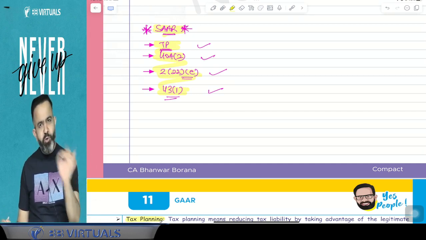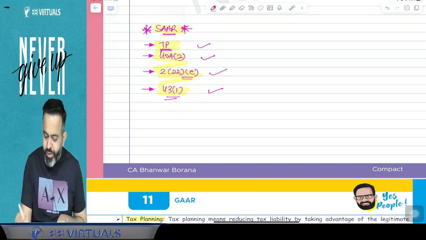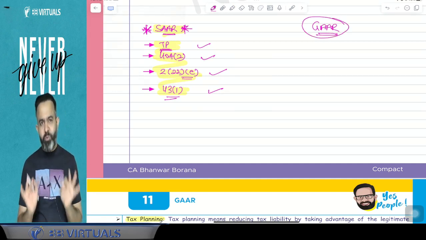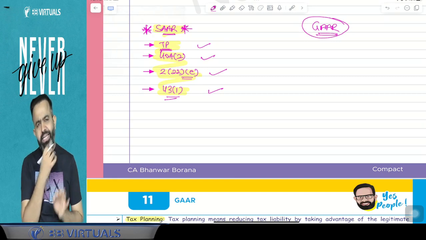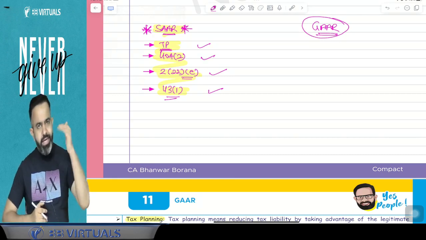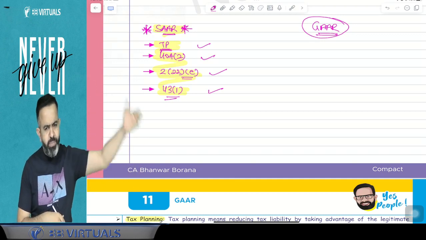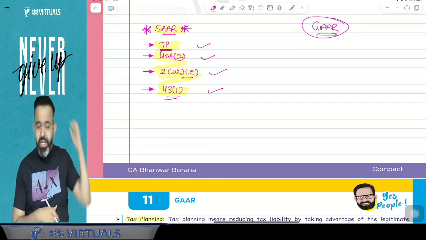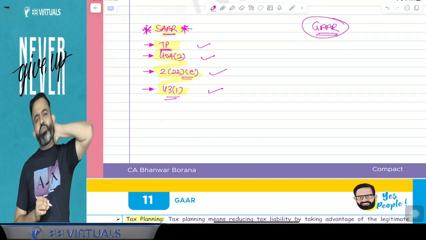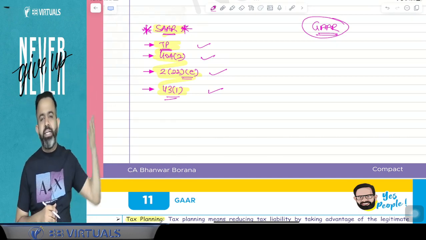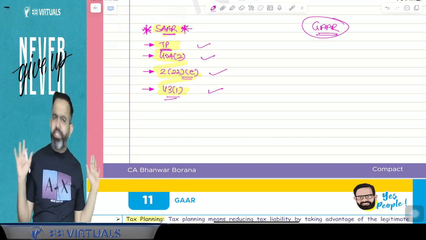The government started one new concept, that is called GAR. GAR is the general anti-avoidance rule. There are various SARs in the income tax, which are specific anti-avoidance rules. But guys, they have introduced the GAR because people were misusing the law, misusing the tax treaties, DTAAs and all, and they do tax avoidance.